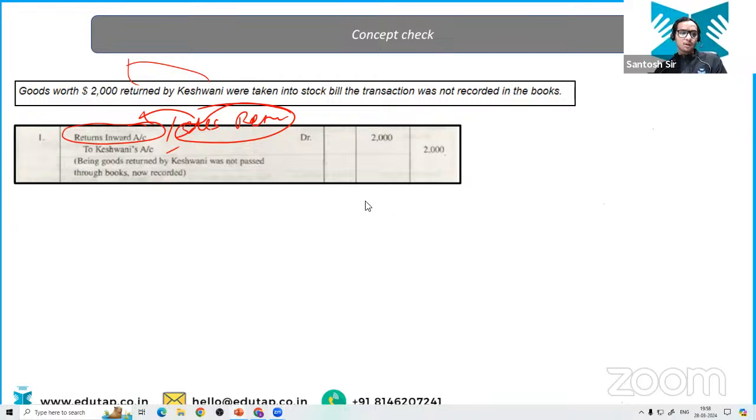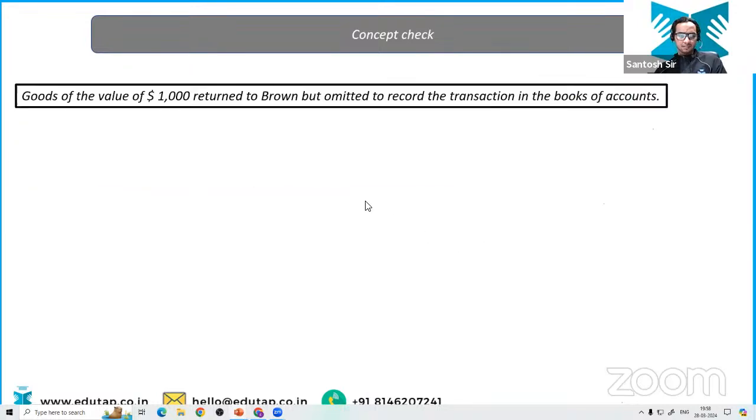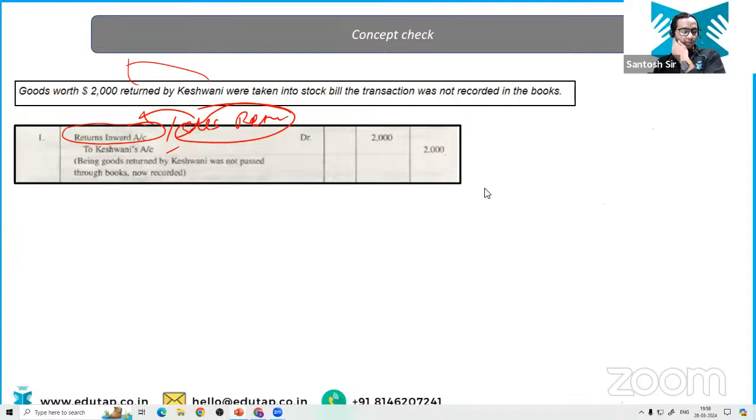Okay, chalo. Next question we have is, okay, let me check. Yes, sir, repeat please. Okay, should I repeat it? Okay, fine. See what is happening in this journal entry. Listen to me very carefully. Vikas is also saying to repeat. Whenever we sell something, what happens? Sale is an income, so we credit our sales.